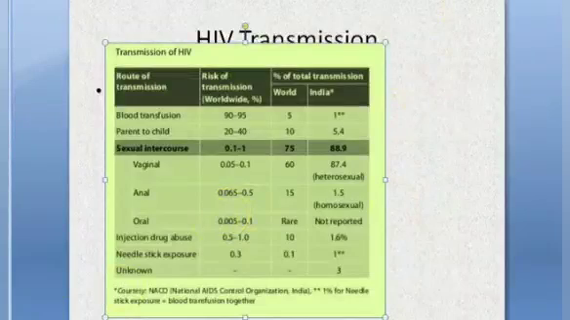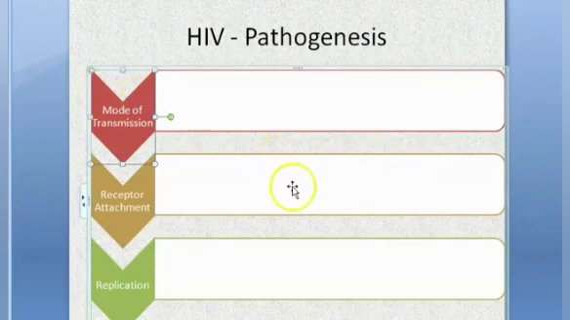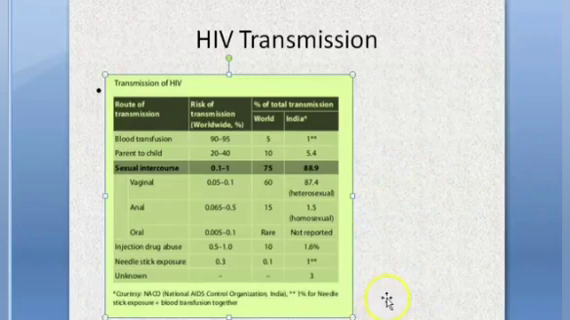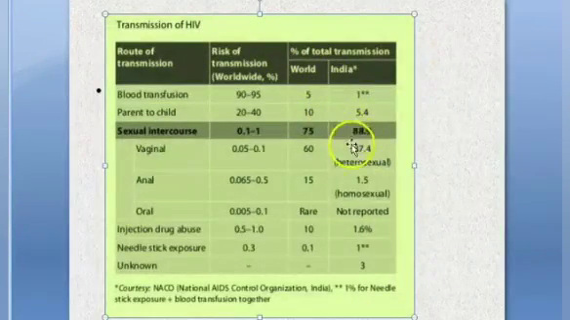But you should be safe. Guys, in this mode of transmission, just look at the Indian scenario. In India, of the percentage of total transmission, 88.9% is sexual. See, 88% is sexual. In India, it's mainly because of sex, vaginal sex, heterosexual.